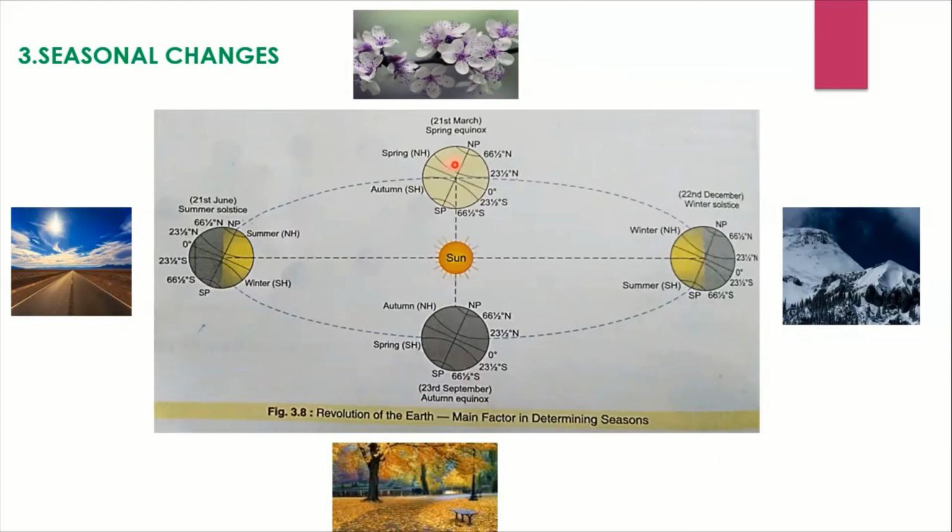Now after this, when you come here, you can see 21st June, in the northern hemisphere it is summer because sun rays are falling vertically on the Tropic of Cancer. That is why the duration of day is longer than night. Now 22nd December, what happens? The northern hemisphere experiences winter because the sun rays are falling on the Tropic of Capricorn, that is in the southern hemisphere. So the southern hemisphere is facing the sun. That is why here it is summer. On the opposite side it is experiencing winter. So these are the seasonal changes happening because of the revolution of the earth.